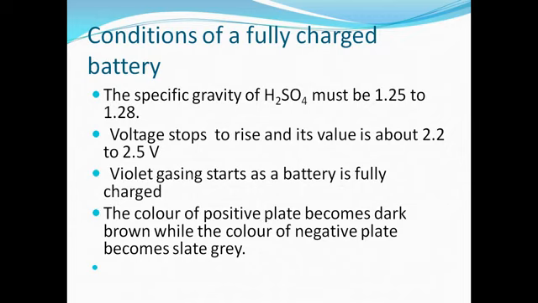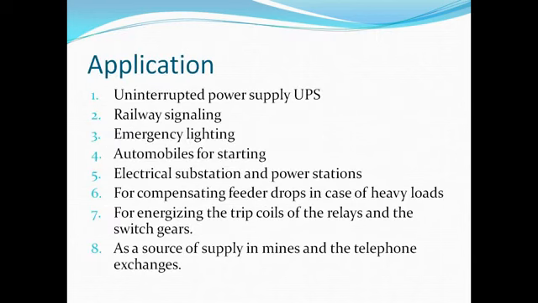Now these are the conditions of a fully charged battery. When the battery is fully charged, the specific gravity of H2SO4 is between 1.25 to 1.28. Then the voltage stops rising and its value is about 2.2 to 2.5 volts. Violent gassing starts as the battery is fully charged, and the color of the positive plate becomes dark brown while the color of the negative plate becomes slate gray. So this is the indication of a fully charged battery.